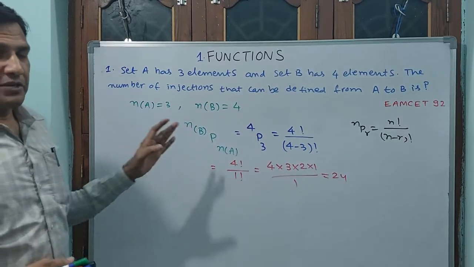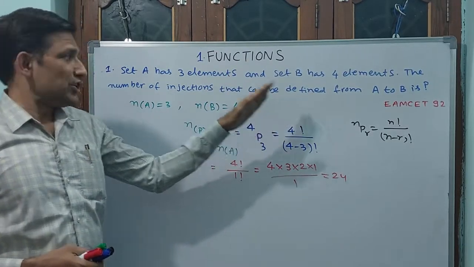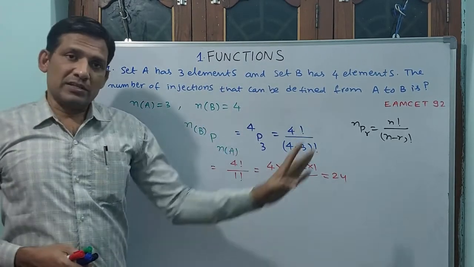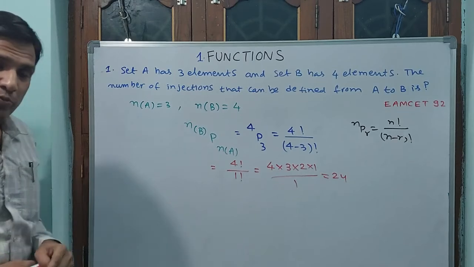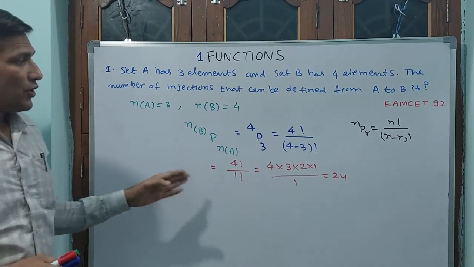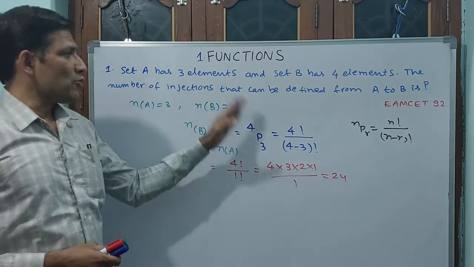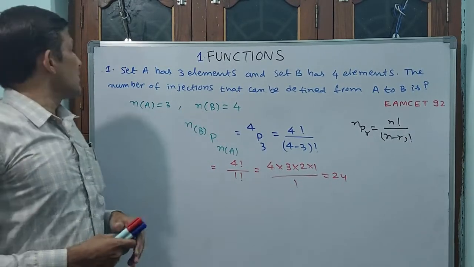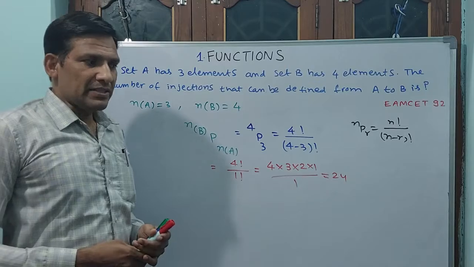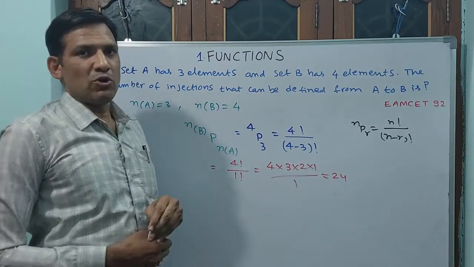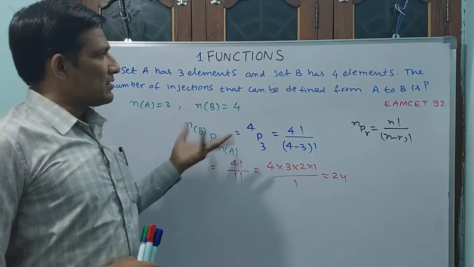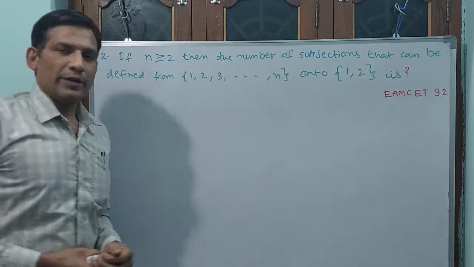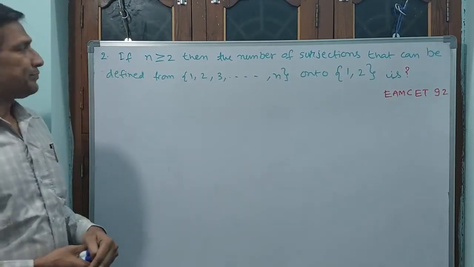That means if set B has 4 elements and set A has 3 elements, the number of injections is 24. Okay, 24 injection functions will come. Take this and we will go for the second question, because at least 6 questions we will see in this model, whether injection, surjection, whatever it may be.